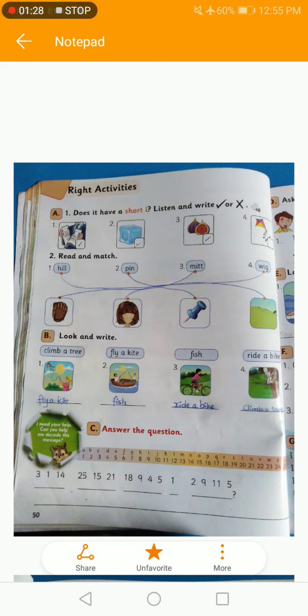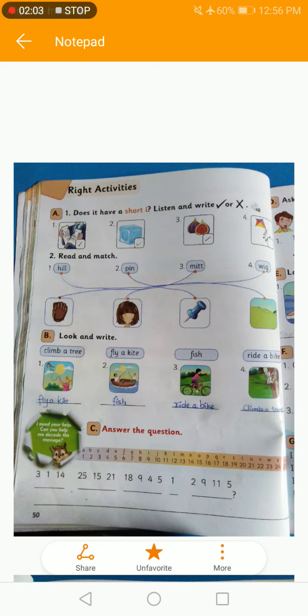Okay, second one, pin. We have the picture number 3. Look at picture number 3. This is the picture of pin. Then we have mid. Look at the picture number 1. So you have to match mid with picture number 1. Then we have wig. Look at the pictures. Picture number 2 is the picture of wig. So you have to match wig with picture number 2. So this is exercise number A.